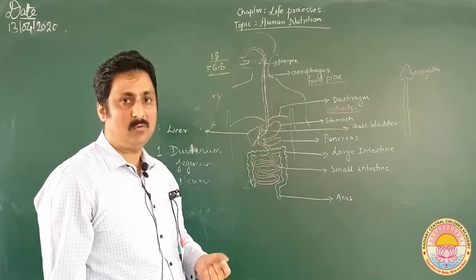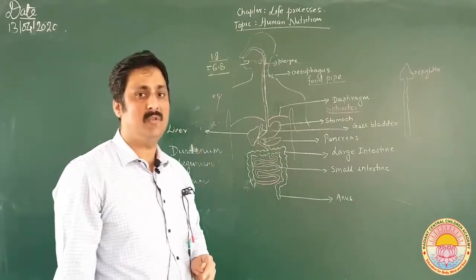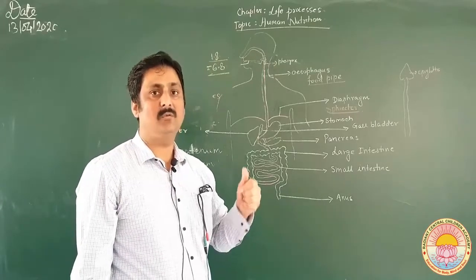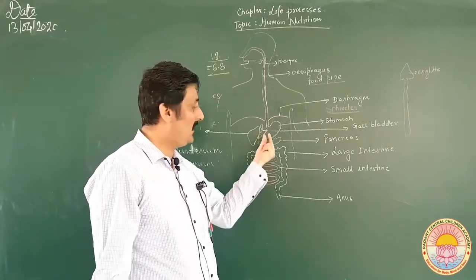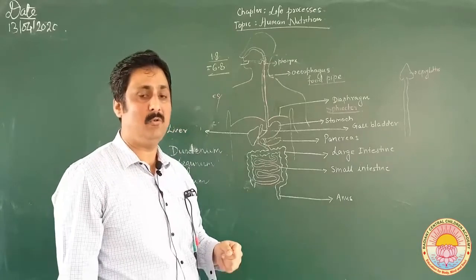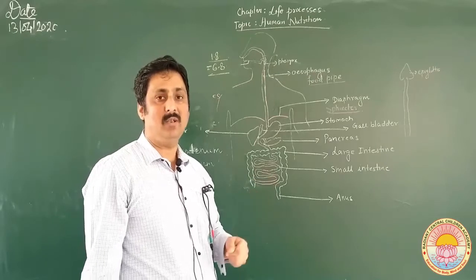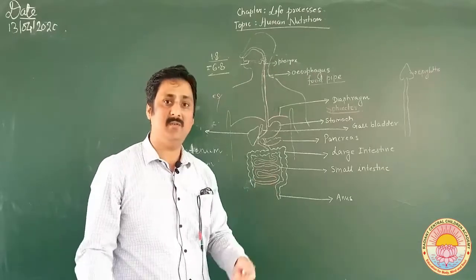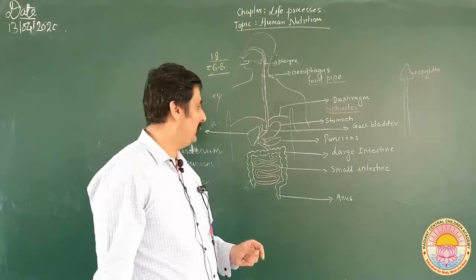pancreas also has certain enzymes in order to digest all the three components of the food, that is carbohydrates, lipids, or you can say fats, and proteins. So the pancreas has all the types of enzymes in order to digest all the components of the food. I have told you earlier that the stomach does not digest carbohydrate, but the pancreas is able to digest all the three components of the food. So they have the enzymes to digest everything.